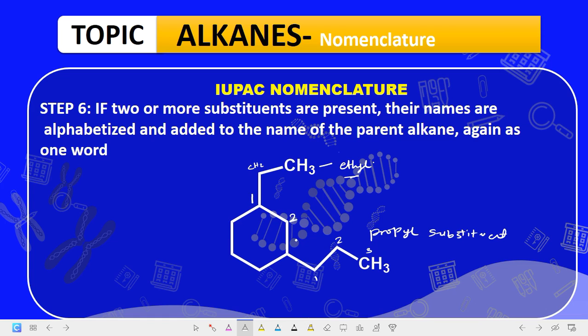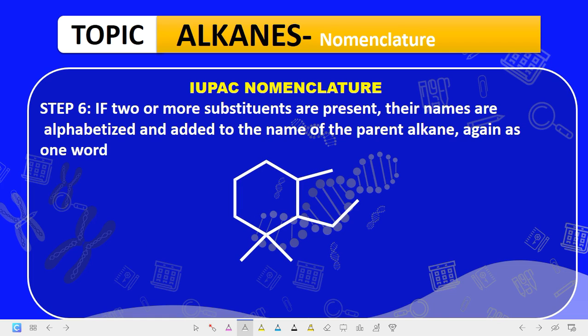So in this case, our numbering is taking this turn. So this is 1, 2, 3. Here becomes 4. Here is 5, and here is 6. Okay. So the name of this compound now will be what? What are the substituents? Ethyl substituent at position 1. So this is 1 ethyl. Then position number 3, you have propyl. So 1 ethyl, 3 propyl. Now how many carbons has the ring? It's 6. So you call it cyclohexane. Okay, hexane has 6, and because it's cyclic, you put it as cyclohexane. That's the name of that compound.